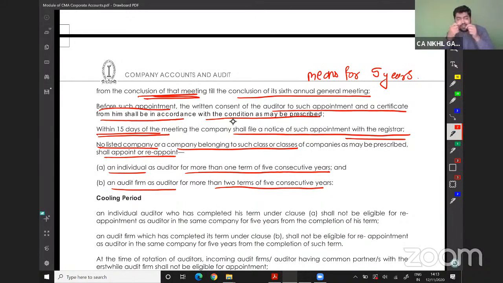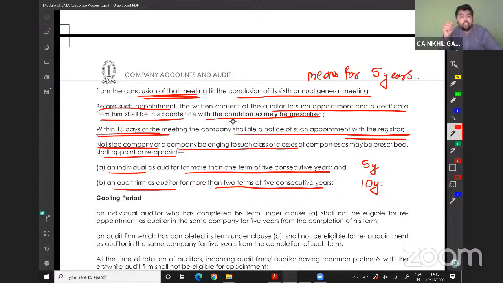The other thing which they are saying, in case of listed companies and in case of some class of companies, which we will read, the appointment for an individual is 5 years of single term, and in case of a firm is 2 terms, which is 5 and 5, which is 10 years. So we can say for an individual it will be 5 years, for a firm it will be 10 years.